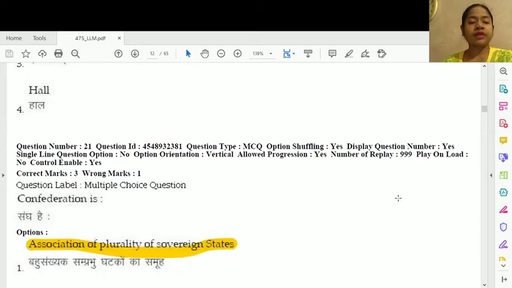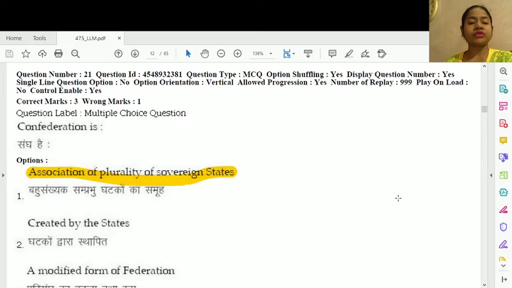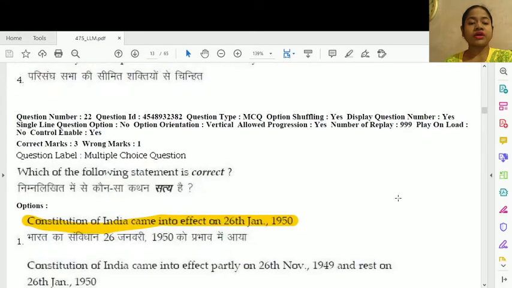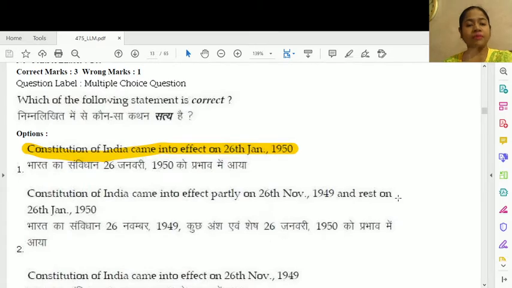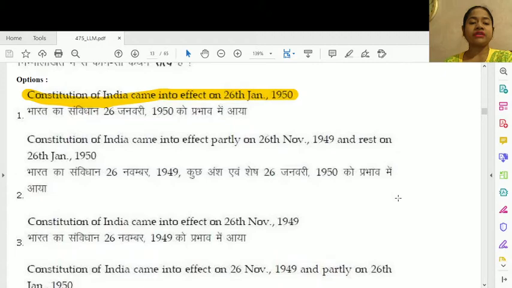Question number 20. Theory of coordination is supported by, this is option number 3, Anzilotti. Question number 21. Confederation is option number 1, association of plurality of sovereign states. Question number 22. Which of the following statements is correct? This is statement number 1. Constitution of India came into force on 26th of January 1950.